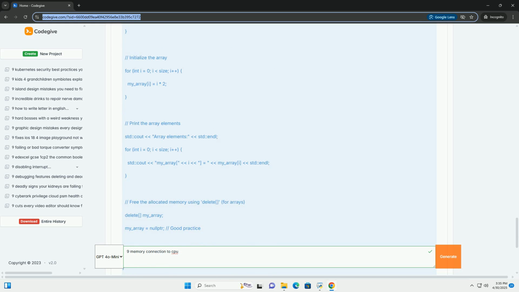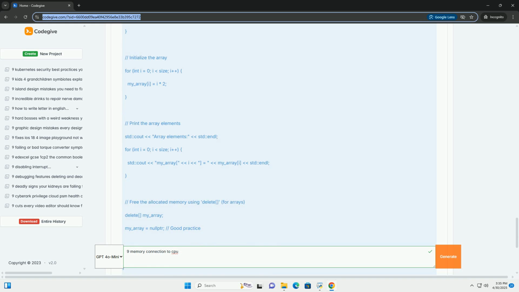2. Error handling. It's crucial to check if malloc returns NULL. NULL indicates that the memory allocation failed, for example, not enough memory available. If allocation fails, you should handle the error gracefully, for example, print an error message and exit. 3. Casting. The return value of malloc is void*, a generic pointer. You need to cast it to the appropriate pointer type, in this case int*, before using it.